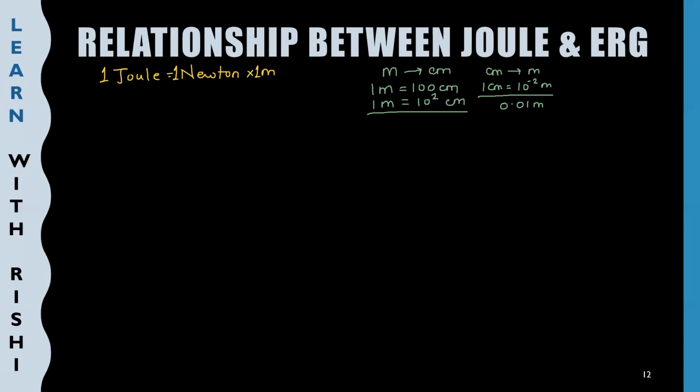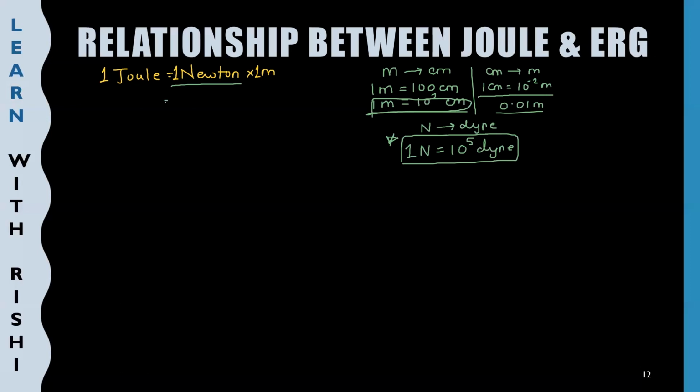So this is the unit conversion. Similarly, if you want to move from Newton to dyne, 1 Newton is equal to 10 raised to 5 dyne. This is an important thing you have to remember. These two unit conversions we will use now. In place of 1 Newton, I will write 10 raised to 5 dyne, and in place of 1 meter, I will write 10 raised to 2 centimeter. Now my units are converted from the SI system to the CGS system, dyne and centimeter.